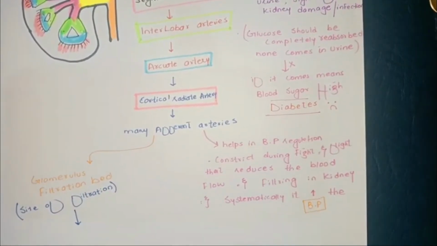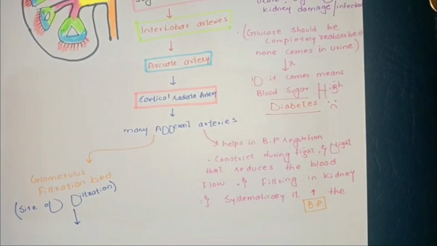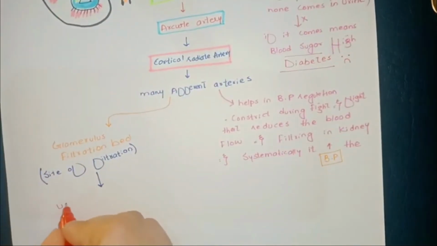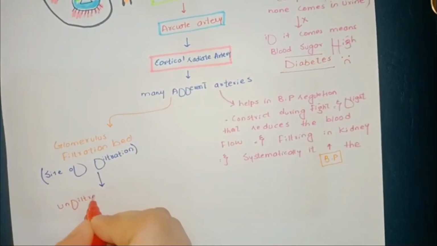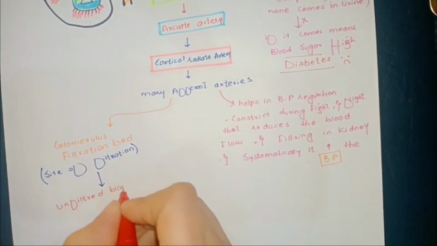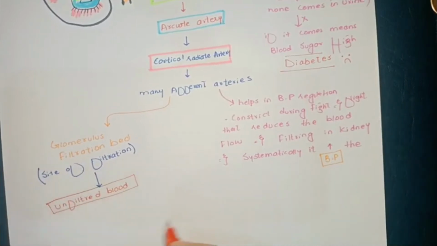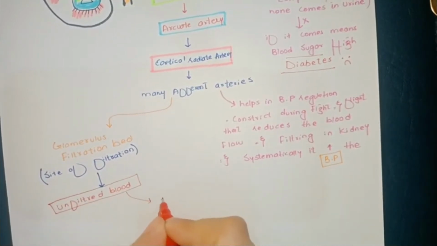Then the unfiltered blood goes down into the efferent arteriole.